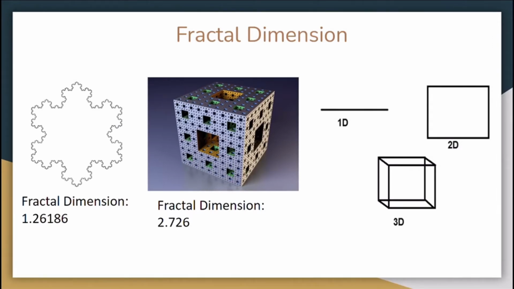The first photo on the left is the Koch snowflake and lives in the fractal dimension of 1.26186, which means that it lives in between the first and the second dimension. But it does not mean that it lives only in the first or second dimension. The next fractal is called the Menger sponge and lives in the fractal dimension of 2.726, which means it lives in between the second and the third dimension, but it does not mean that it lives in the second or the third dimension itself. We will be discussing more of this later in the video.